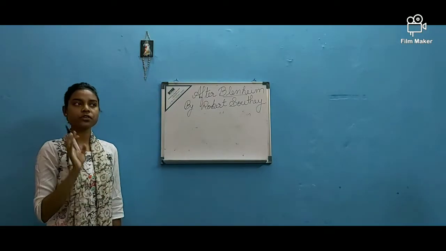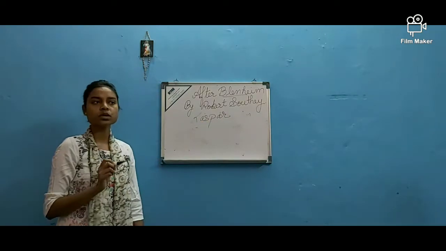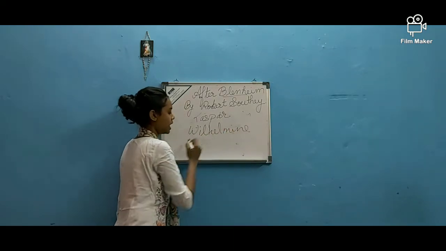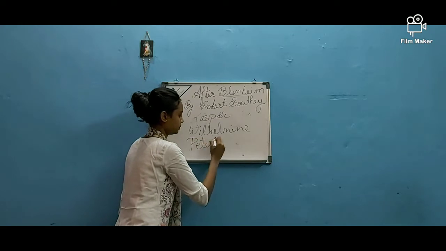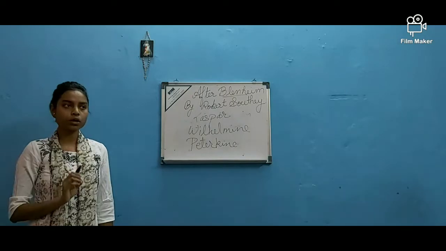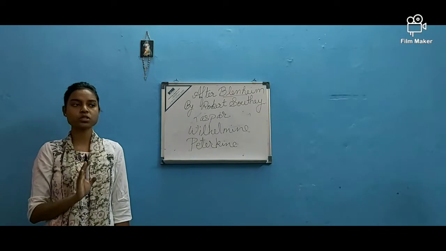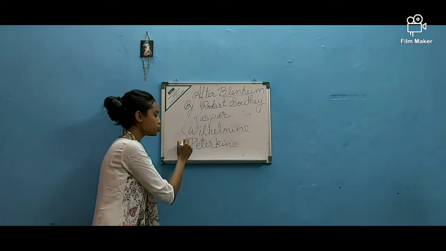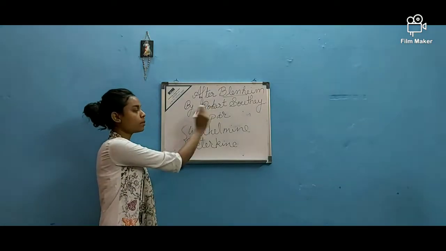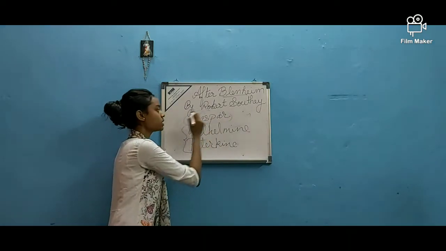In this poem, there are three main characters: Caspar and his two grandchildren, Wilhelmine and Peterkin. It is a war poem in which the poet condemns war. The poet shows the horrors of the war, and these two children, Peterkin and Wilhelmine, are the mouthpieces of the poet to condemn war. In this poem, we will also see old Caspar.